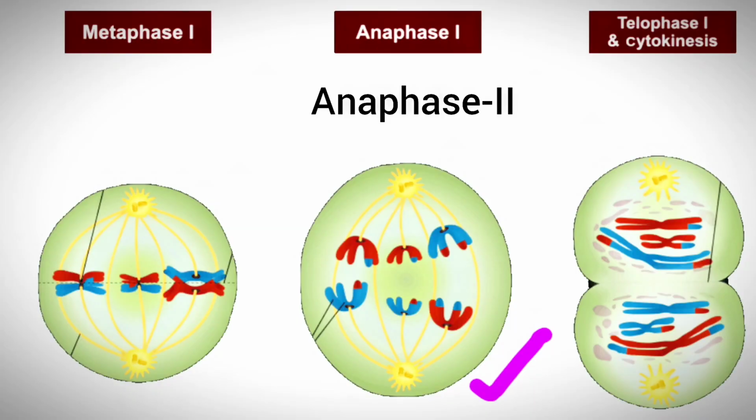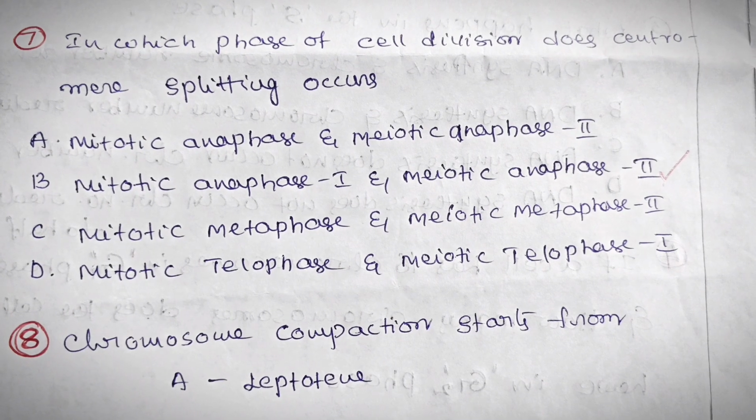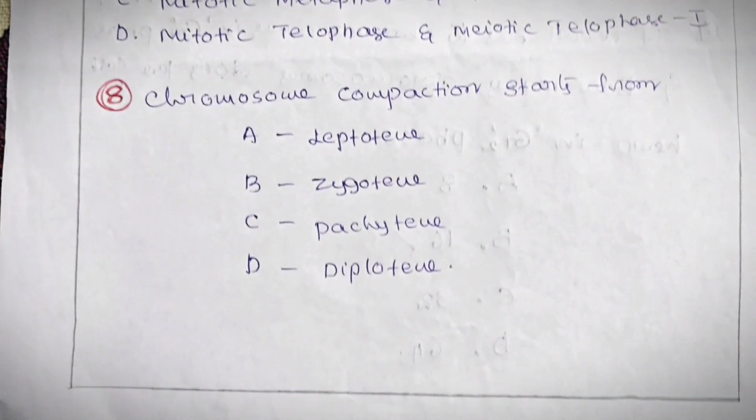During mitotic anaphase and meiotic anaphase 2, the centromere splits and chromatids get separated. Those chromatids move to opposite poles. So centromere splitting occurs in mitotic anaphase and meiotic anaphase 2 only. Okay, let's see the next question.